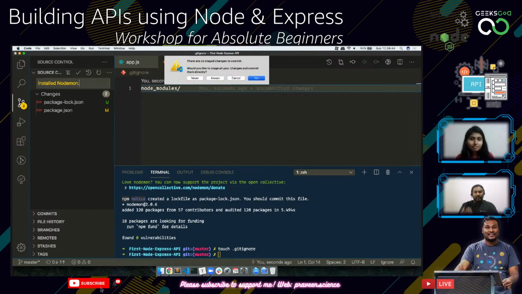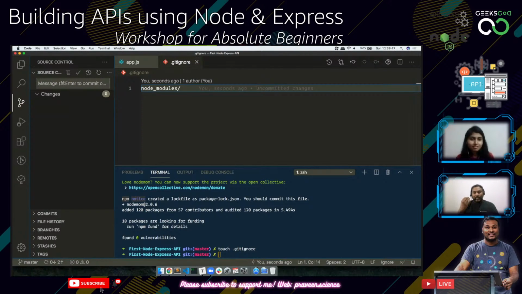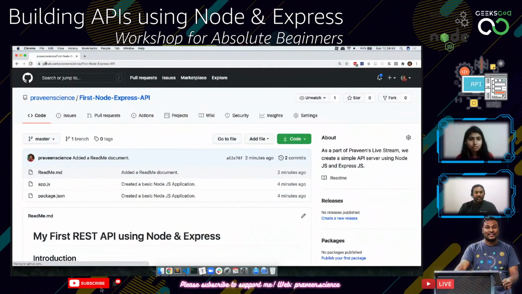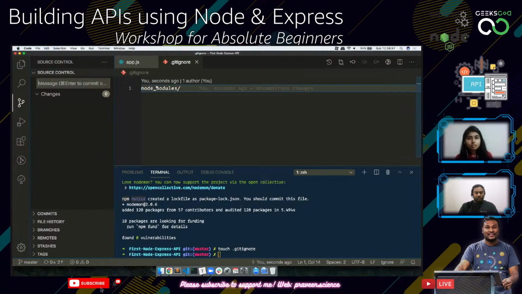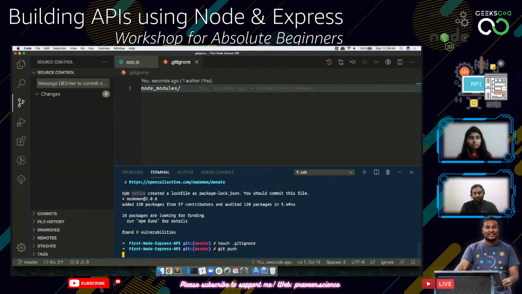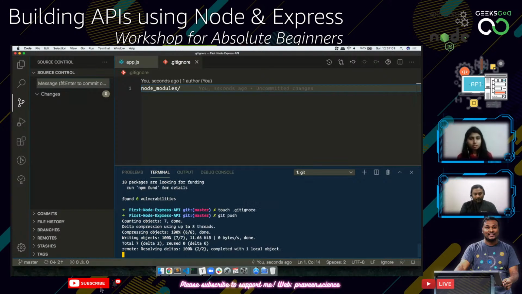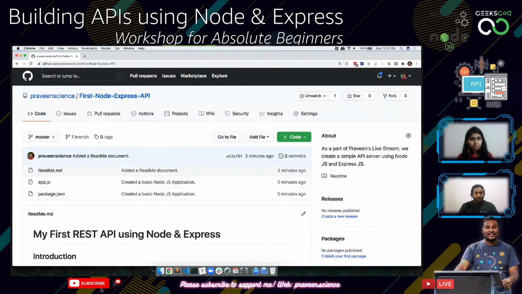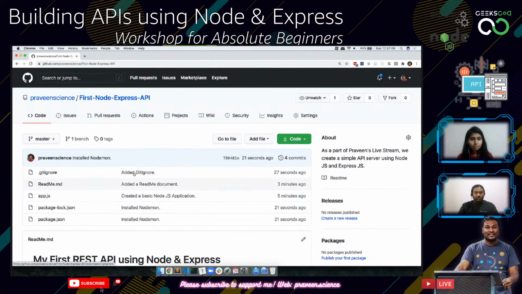What I generally suggest people to do is do a lot of commits in a small amount of time, so you can actually see how your application has come up. If you see here, oh, I haven't pushed it, so I'll just do a git push here. If you see this, you have about 4 commits.